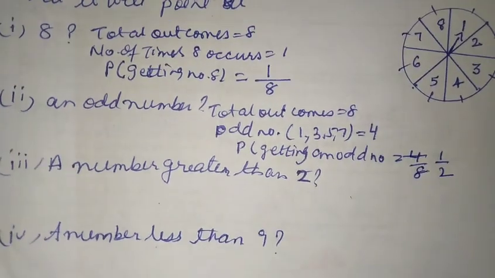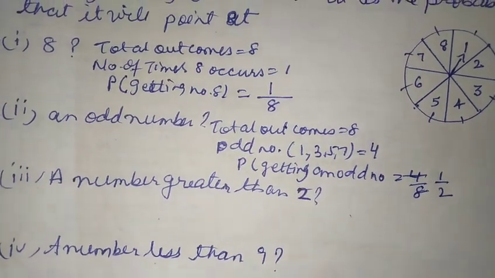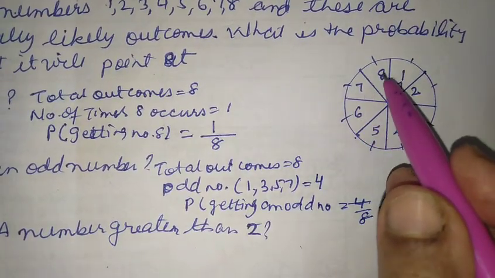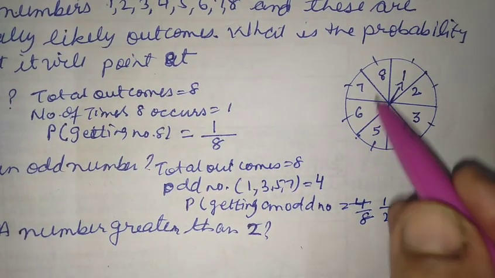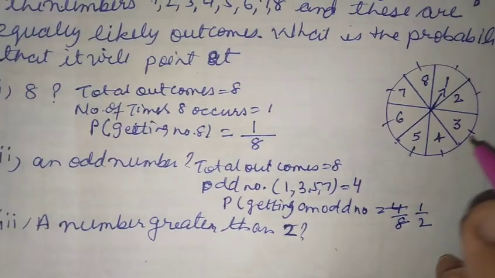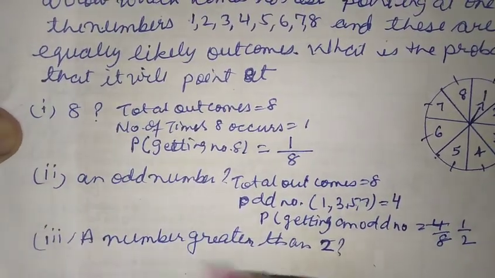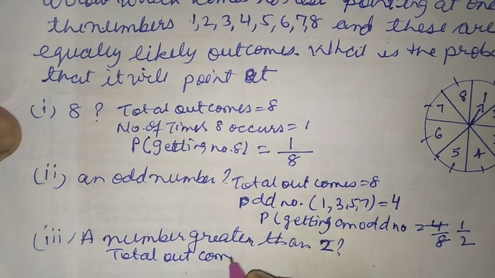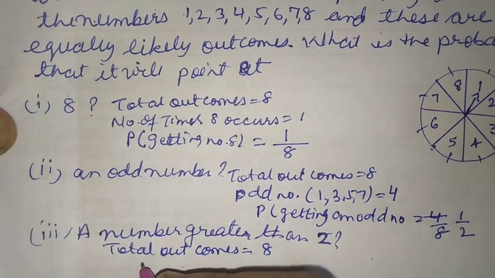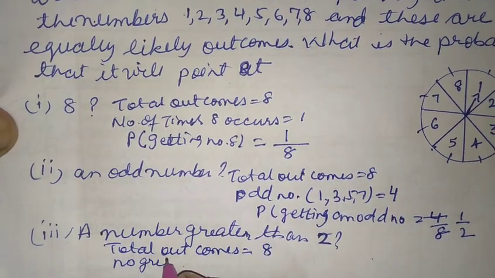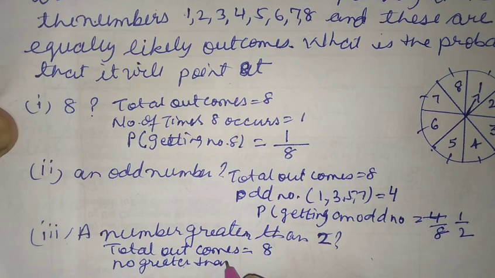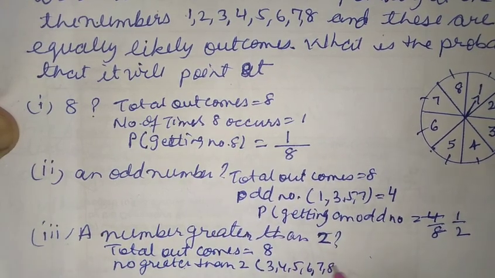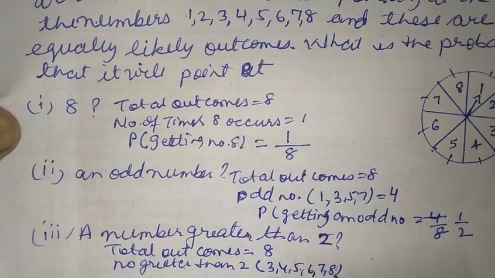Now let's go to the third part. Third part is a number greater than 2. So here we see numbers greater than 2 are 3, 4, 5, 6, 7, 8, that is 1, 2, 3, 4, 5, 6, that is total 6 numbers that are greater than 2. So let us write down, we have total outcomes are 8, and numbers greater than 2 are 3, 4, 5, 6, 7 and 8, that is 1, 2, 3, 4, 5, 6.